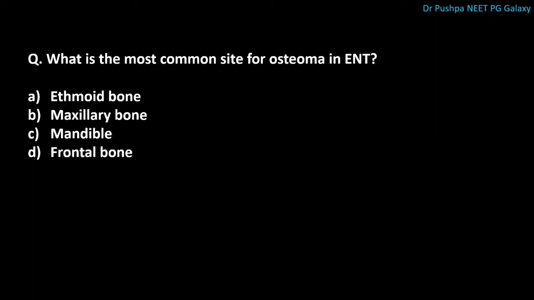Next question is, what is the most common site for osteoma in ENT? The correct answer is frontal bone. Least common site is temporal bone. In this temporal bone, what is the most common site? It is external auditory canal.